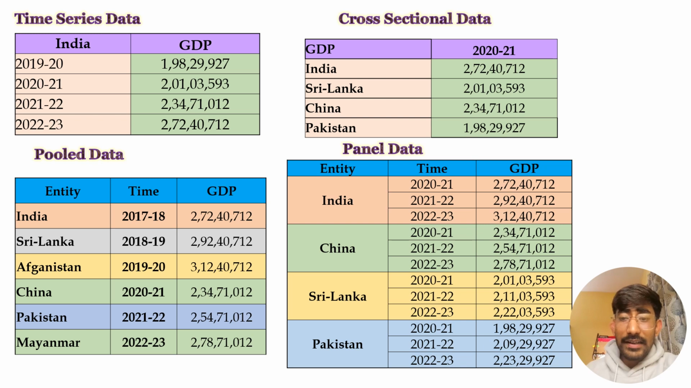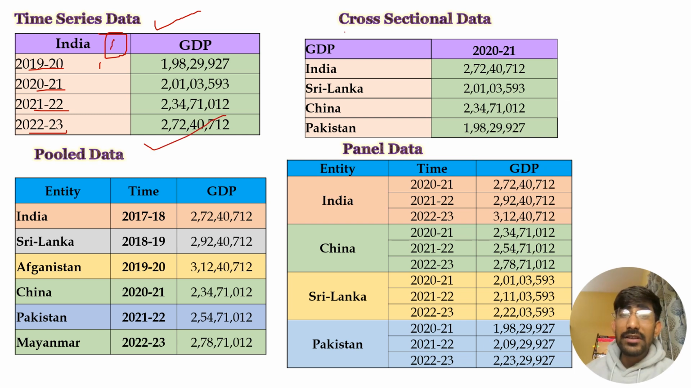So finally, let us compare all these four types of data to have a better understanding. The first one is time series data. In time series data, we have just one entity, that is India, and there is more than one time period, that are 2019-20, 2021, 21-22 and 22-23. So there is just one entity and more than one time period. So this type of data is known as time series data.